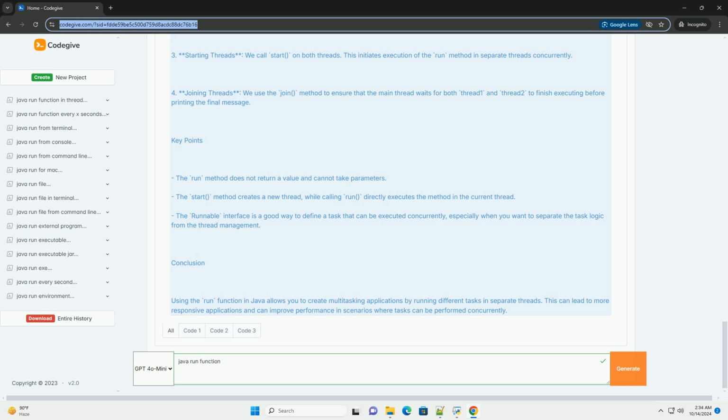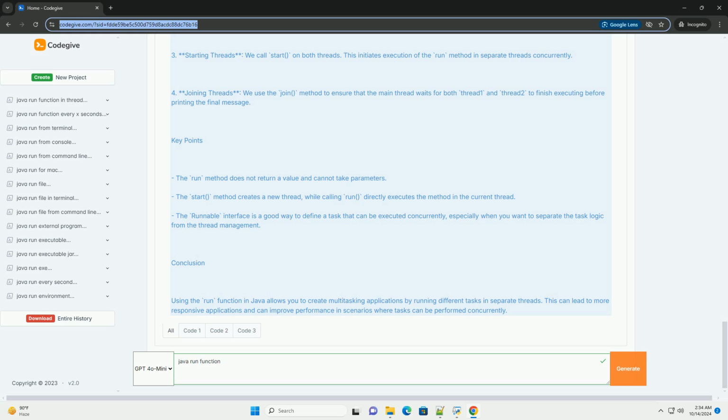Key points. The run method does not return a value and cannot take parameters. The start method creates a new thread, while calling run directly executes the method in the current thread. The Runnable interface is a good way to define a task that can be executed concurrently, especially when you want to separate the task logic from the thread management.